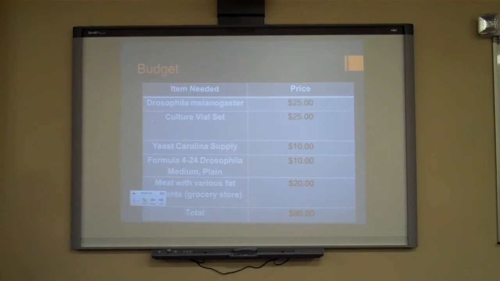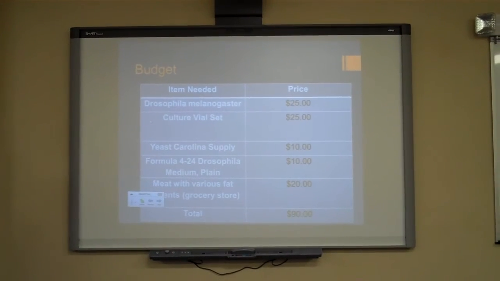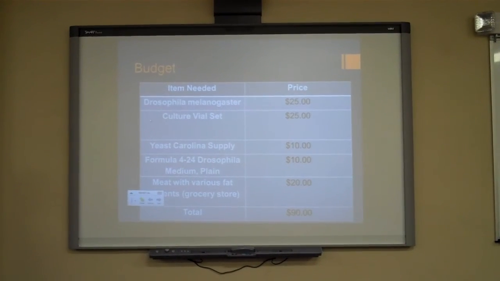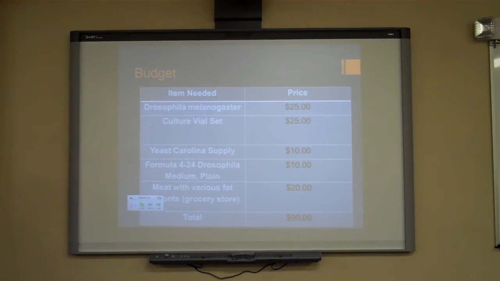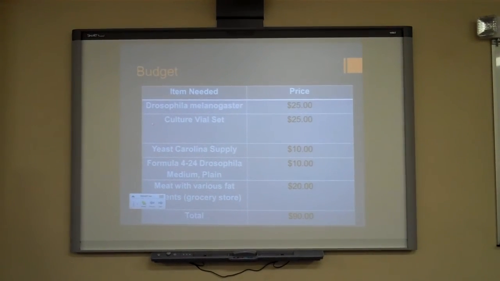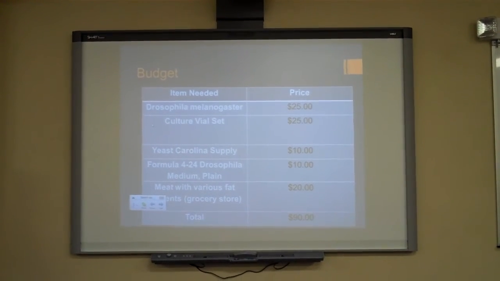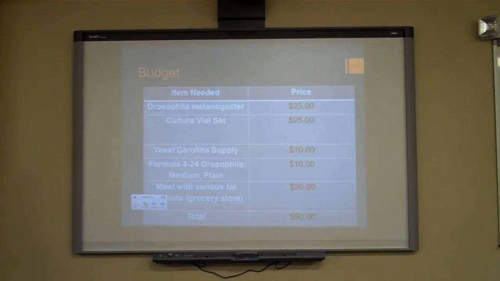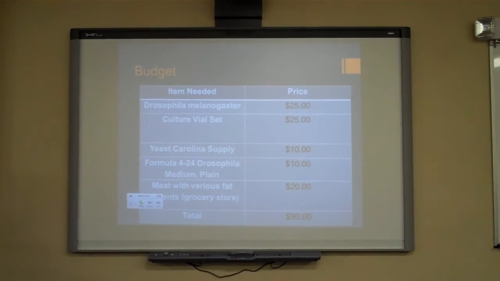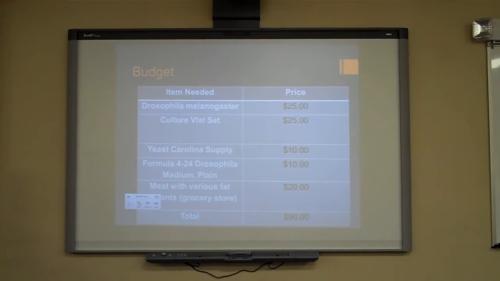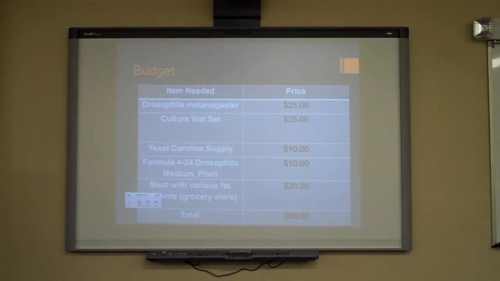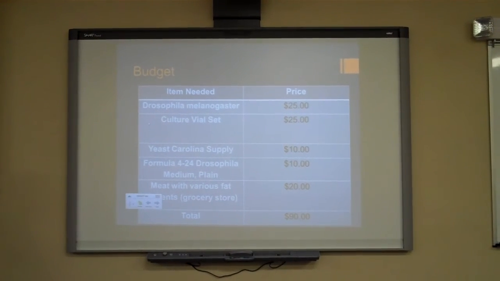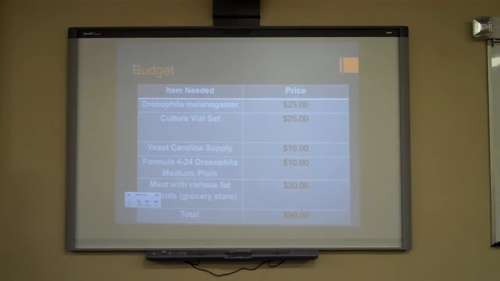As you can see, this is my budget, and it's well under the allotted amount for the class. Each student that's working with Drosophila, we're all ordering in bulk so that we can increase our stock. I'll have a culture vial set. It's all coming from Carolina Yeast Supply, and the medium, and as you can see, the meat is there as well.